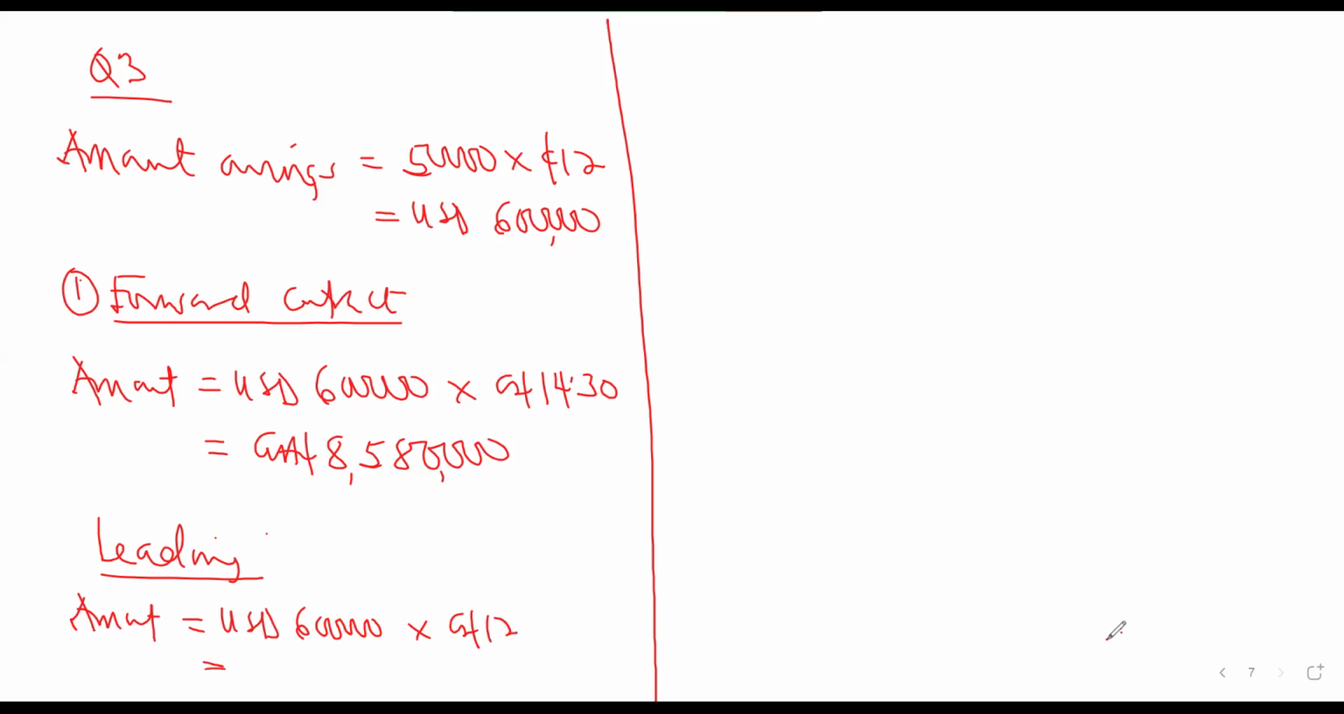So leading means we are going to be paying. We are not going to be delaying this one. We are going to be paying at the date of the transaction. Although you are giving us 2 months credit, we don't want to suffer any exchange rate issue, so we will pay on that particular date. That is the leading: 7,200,000.